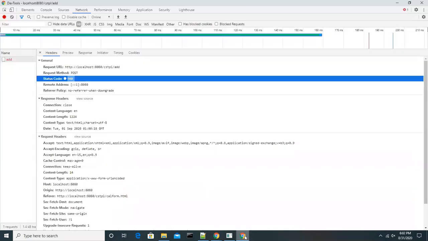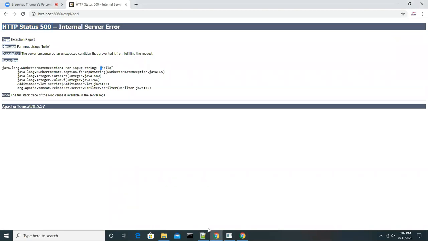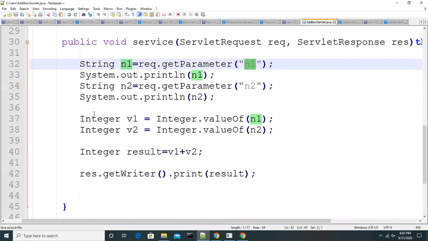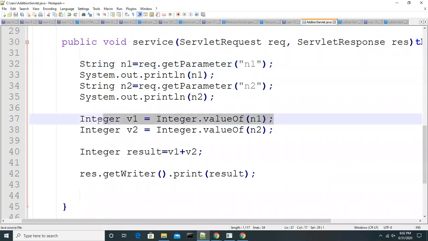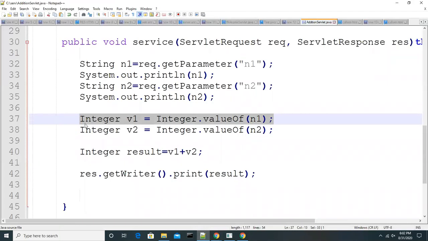So what can we do to avoid this issue? Here it got the exception while executing this line, line number 37. If you go here, line number 37, it got the exception. So this is the problem.